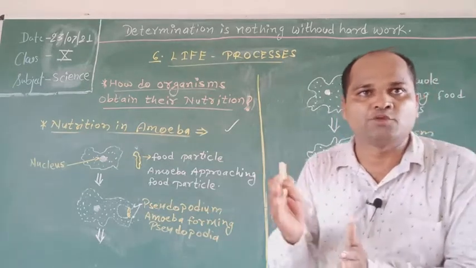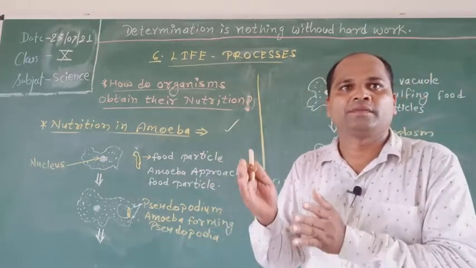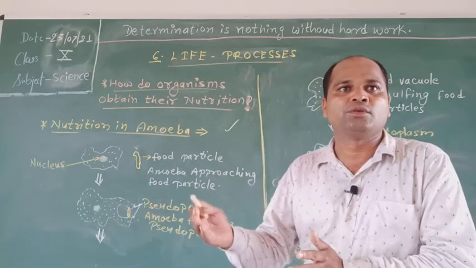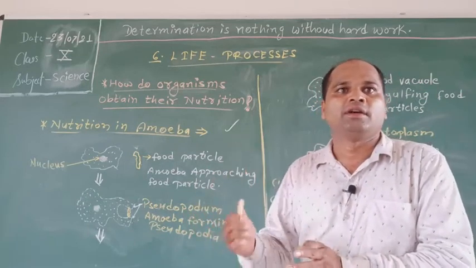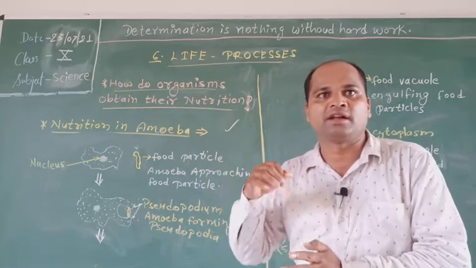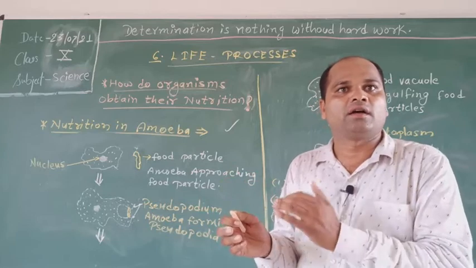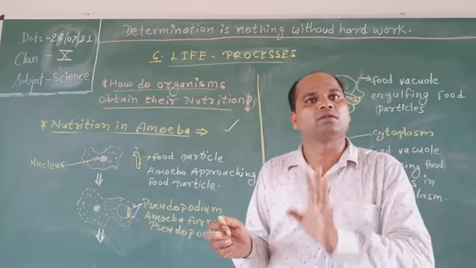In this process, the absorbed food is utilized by the cell. Some of the absorbed food is used to obtain energy through respiration. The remaining food is used to make body parts, thereby resulting in the growth of amoeba.